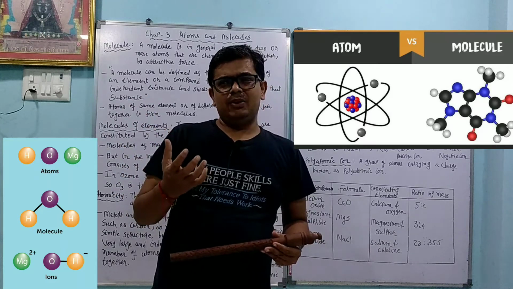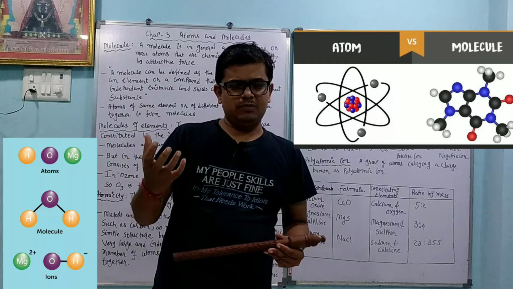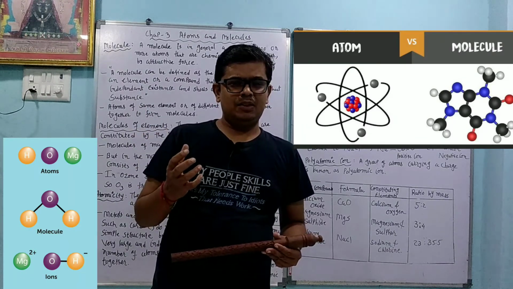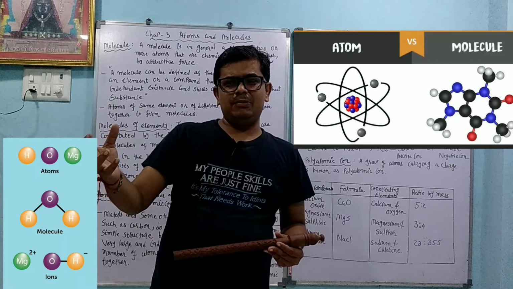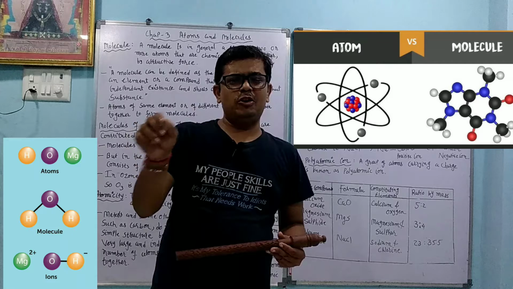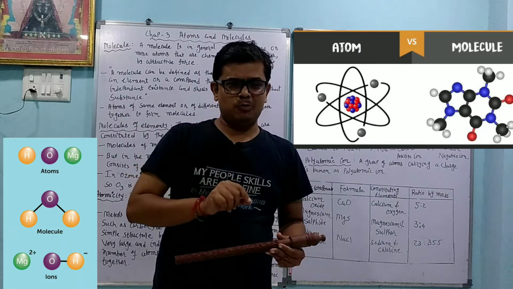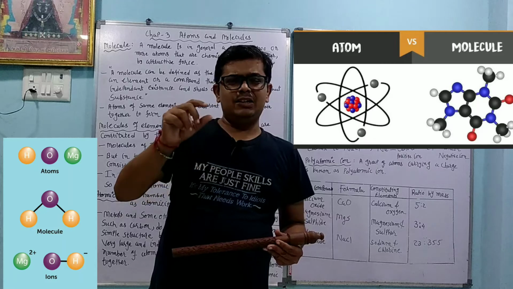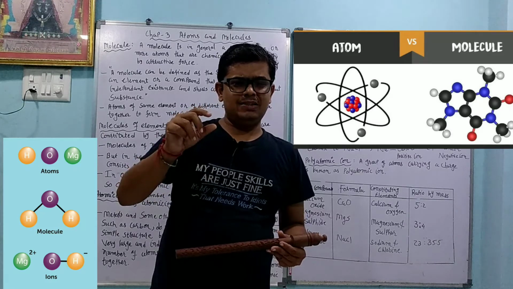For example, water has so many H2O molecules, and that water shows the chemical properties. In the same way, one drop of water or one molecule of water shows the same type of property. So a molecule on a large scale is a compound.